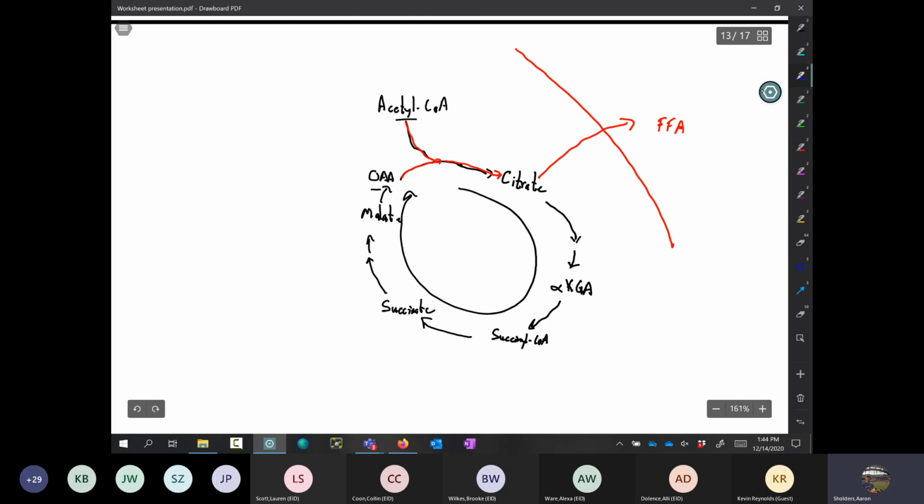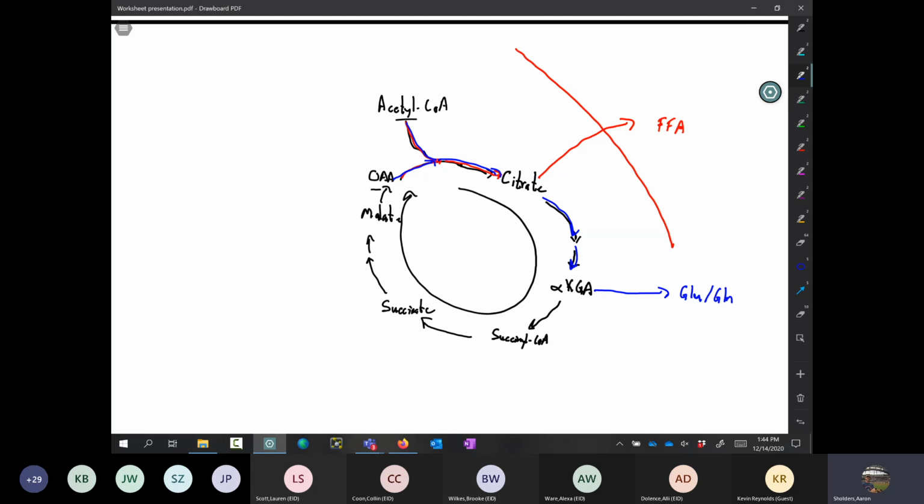Another one could come in here. Acetyl-CoA can combine with oxaloacetate, makes citrate. Oh, but it goes all the way past it. That's fine. But then all of a sudden, this has to be used to make glutamate for some reason. And that could be used to make glutamine, or something along those lines. And you get the idea that there are things that can be taken away from the cycle.